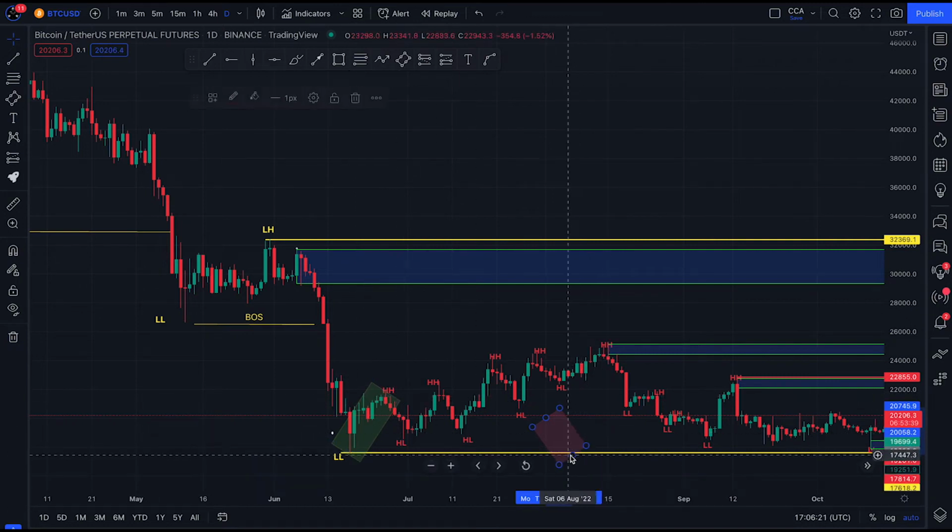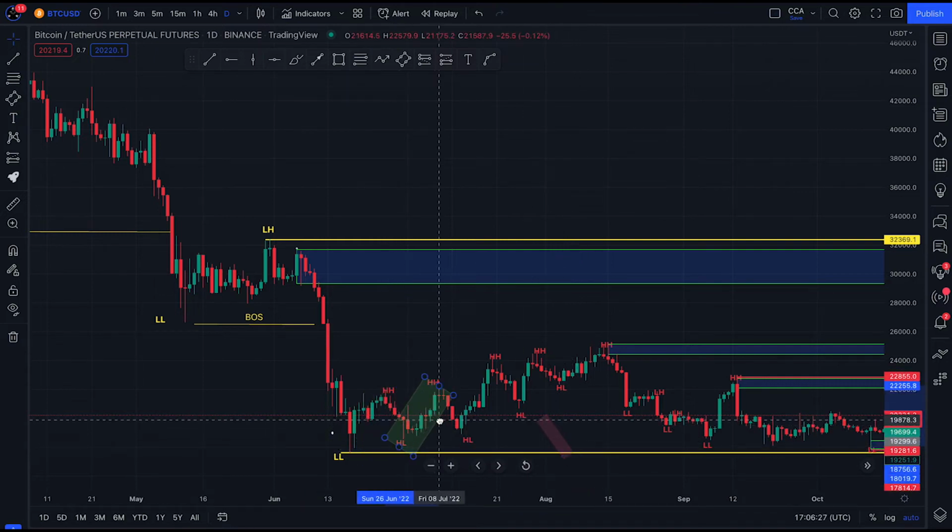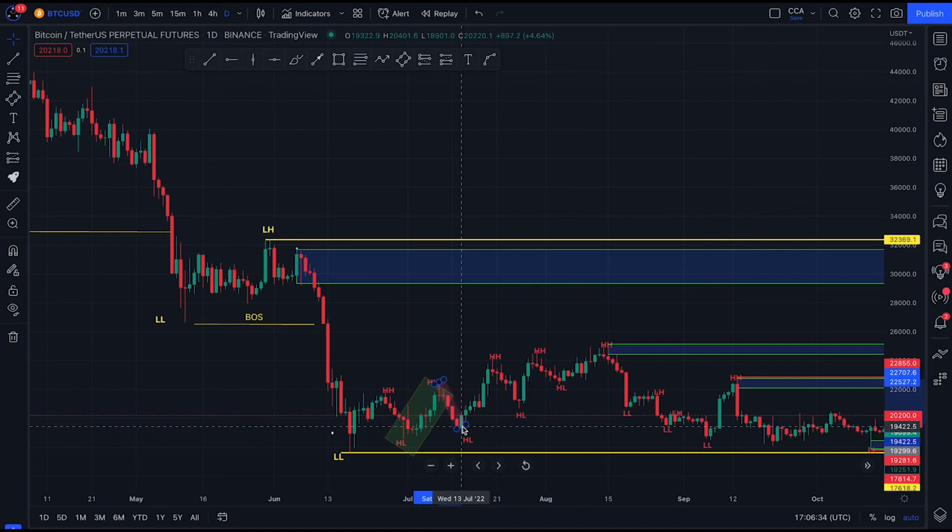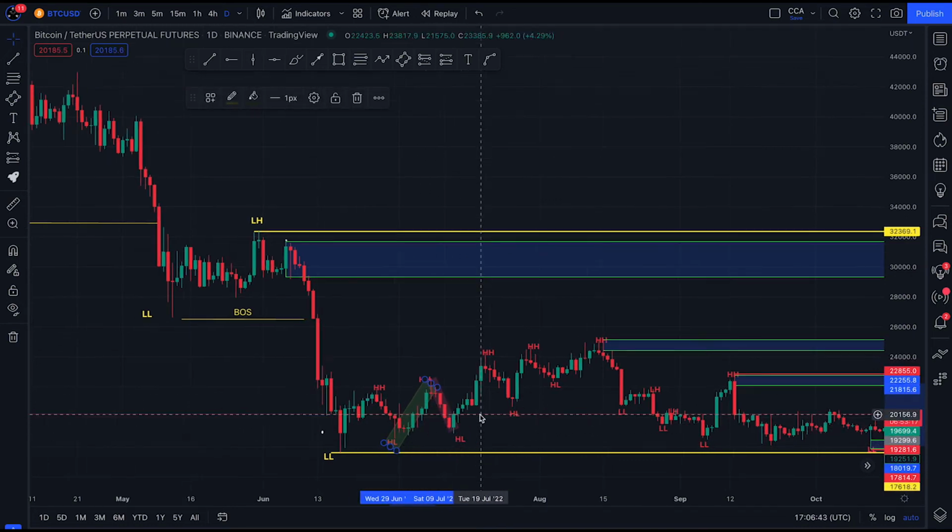Always remember that after every break of structure, we should expect a pullback. So now the market rallied from this point to this point. It broke structure at this point. After breaking structure at this point, the market rallied down and did not take out this. As long as this higher low is not taken out, we're still on a bullish trend.